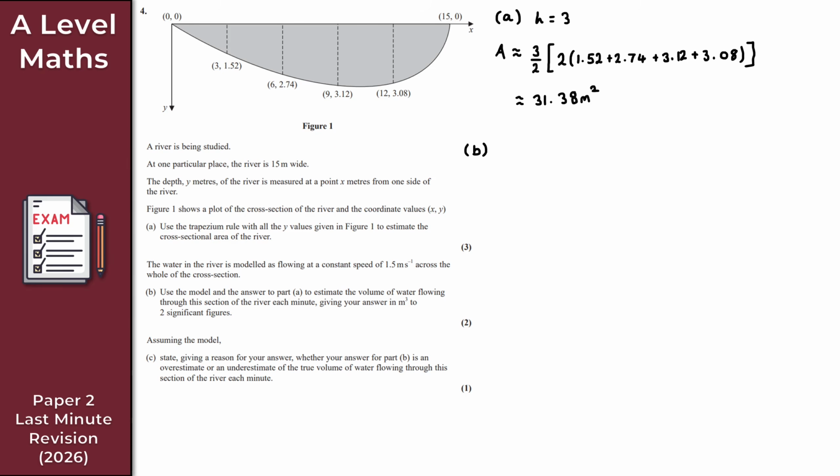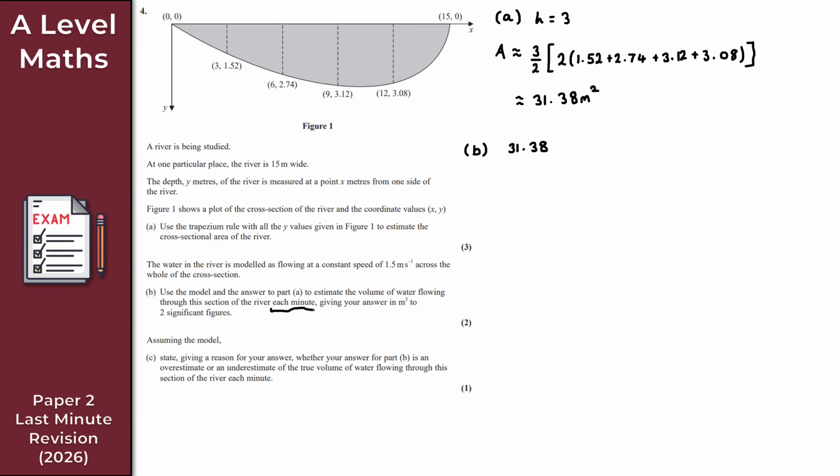So what do we do here? Well, it's actually quite straightforward. I take my answer from part A, which is 31.38. What I'm told is the water in the river is modeled as flowing at a constant speed of 1.5 meters per second. Just be careful here, because what we want is the volume of water flowing through this section of the river each minute.